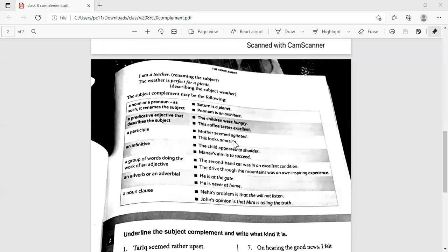So if you know what part of the sentence we are referring to, what kind of words are being used, you can identify the complement. Infinitive: to plus verb, isn't it? Right? The child appeared to shudder. Appeared, if you remember, I told you about linking verbs. Some words are true linking verbs. Some words are used as auxiliaries, main verbs, or as a linking verb also. Okay, right? Manav's aim is to succeed. What is Manav's aim? To succeed.